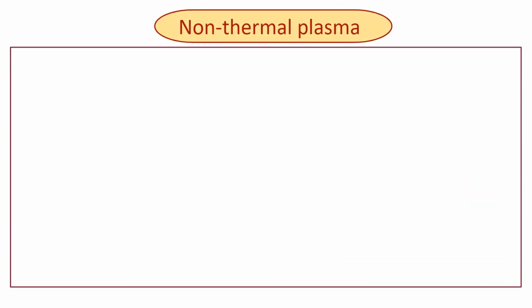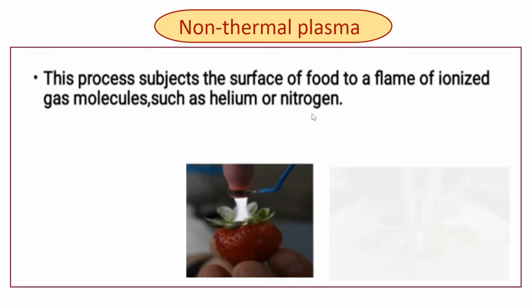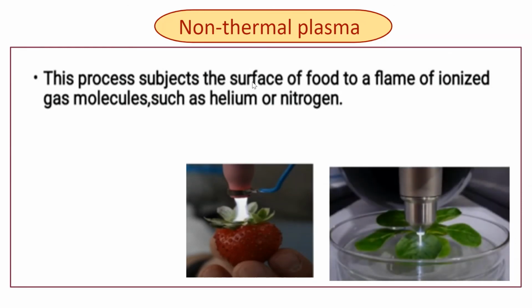One of the modern techniques, that is non-thermal plasma. This process subjects the surface of food to a flame of ionized gas molecules such as helium or nitrogen.